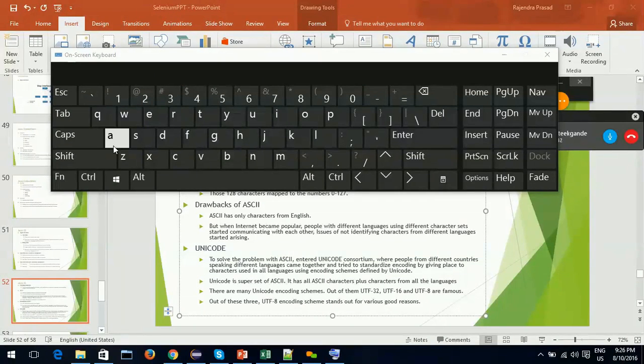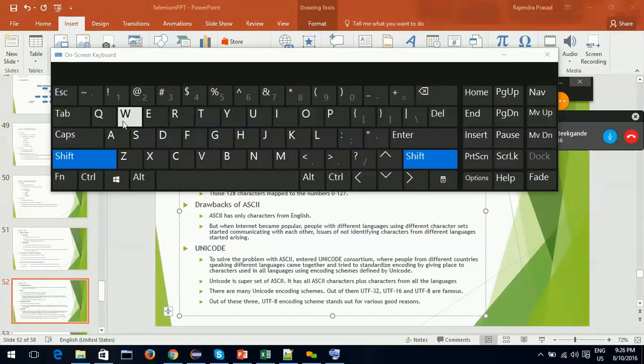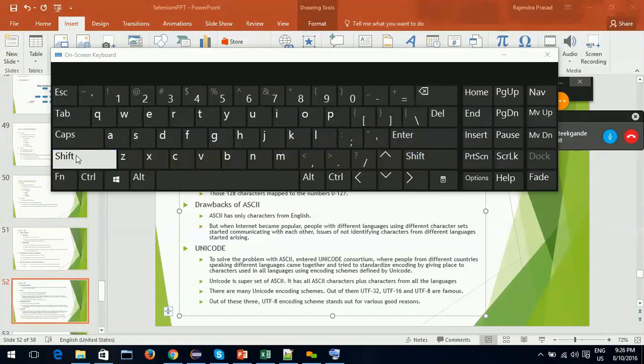apart from these shift, control, you have all the alphabets in lowercase, all the alphabets in uppercase, and all the numbers 0 through 9. And the special characters, that is at the rate, hash, dollar, percent, comma, all the different brackets, these are all called special characters.